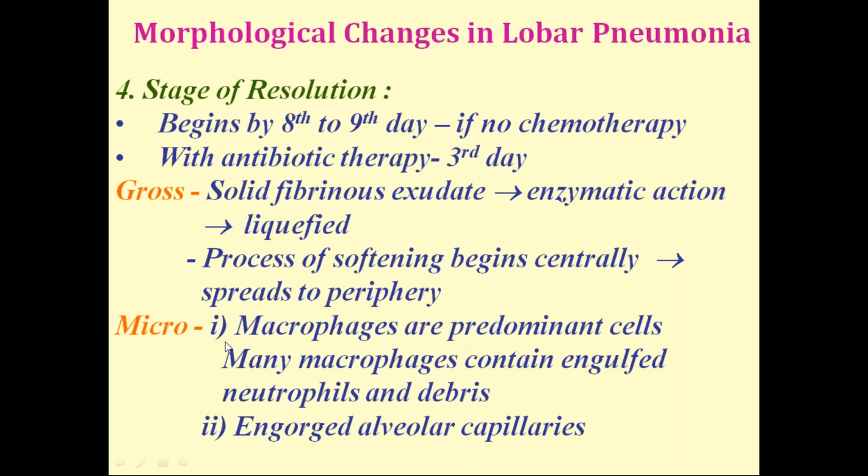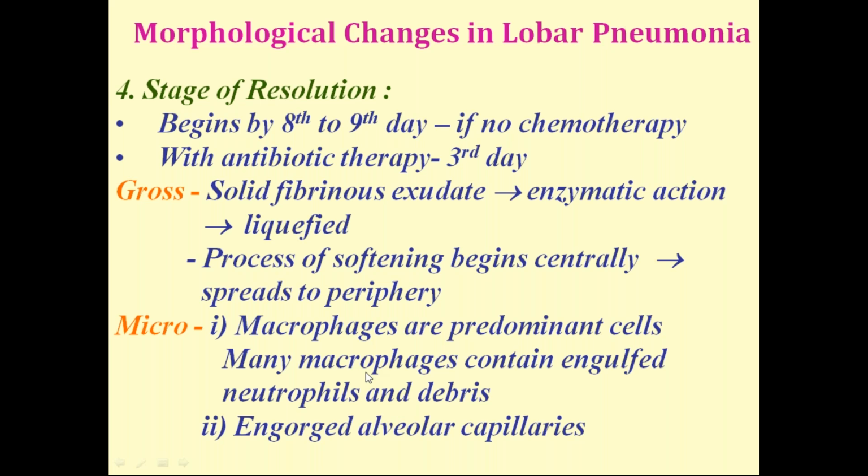In microscopy, I told you that in gray hepatization macrophages start appearing. Here macrophages are the predominant cells; they are phagocytic cells and engulf the neutrophils and debris.